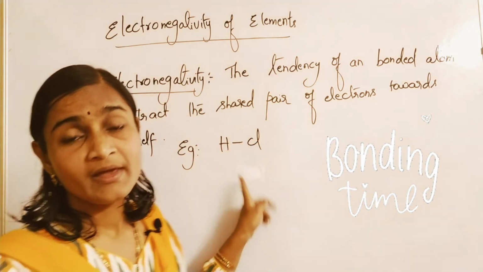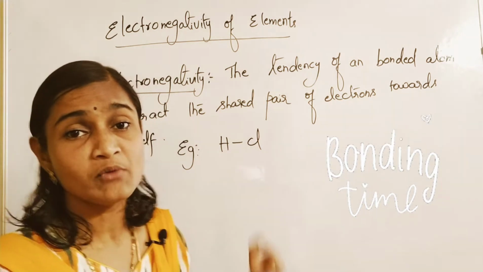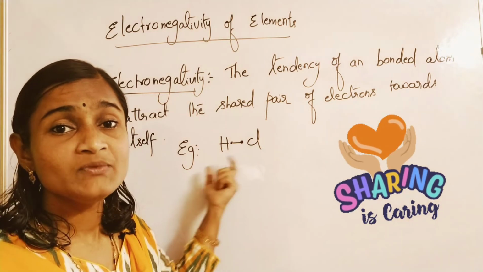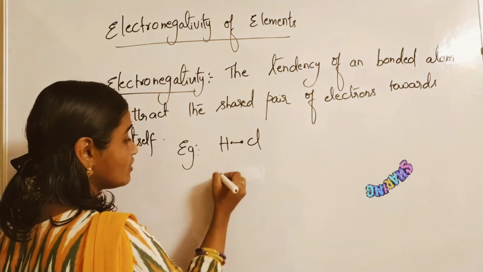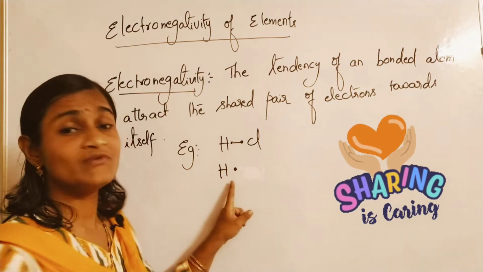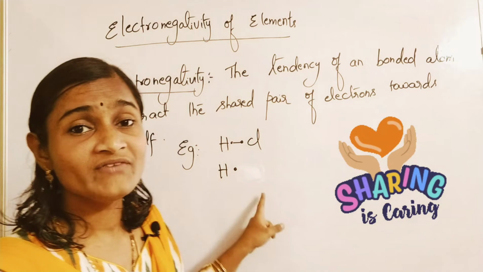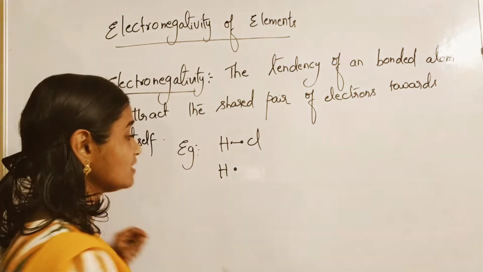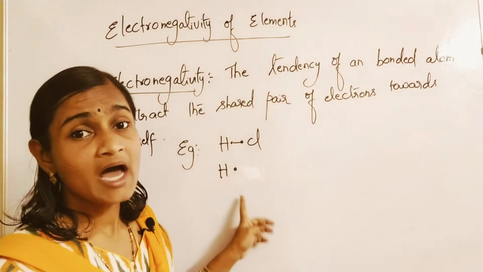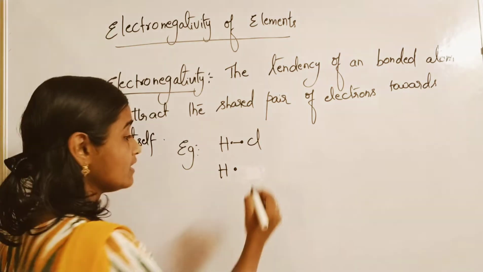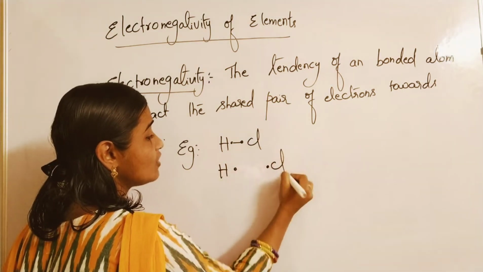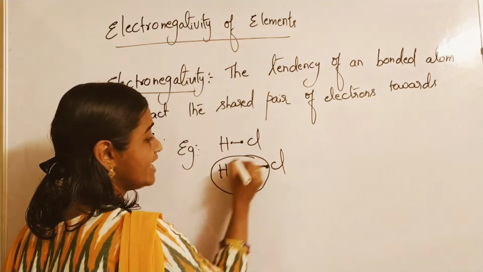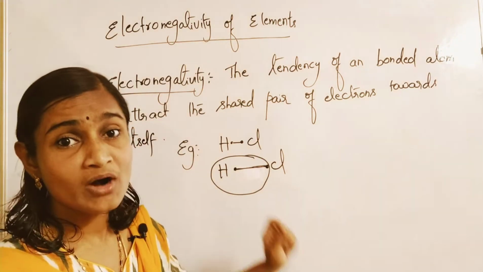When the HCl molecule, hydrogen chloride molecule, is formed, one pair of electrons is being shared between hydrogen and chlorine, isn't it? Hydrogen requires one more electron for getting the configuration of its nearest inert gas, that is helium. So to become stable like helium, hydrogen requires one more electron, so it will share with the electron of chlorine and gets bonded with chlorine.